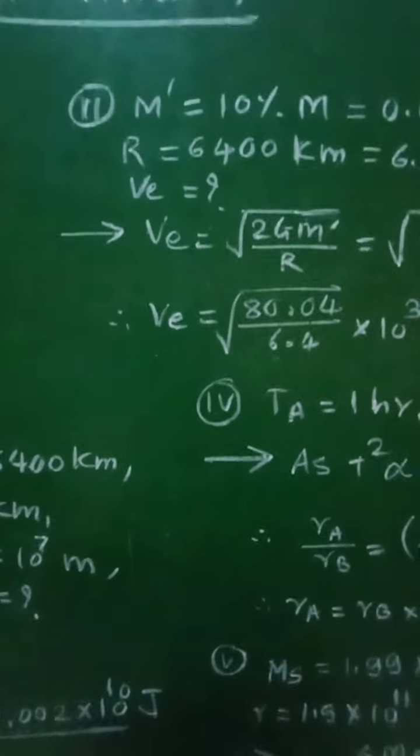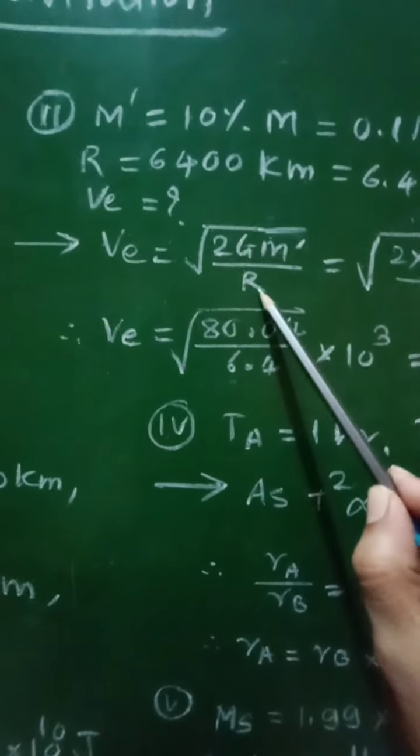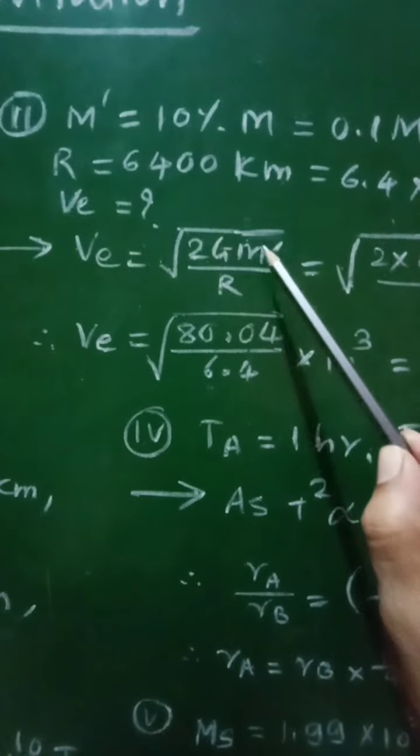We know the formula for escape velocity v e is equal to square root of 2G m dash upon r. Here mass of the wooden earth will be considered.